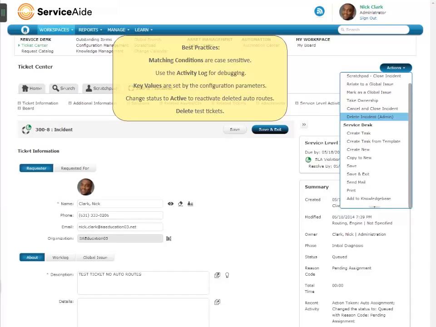Go to the Documentation Wiki under the Learn menu for more information on auto routes.